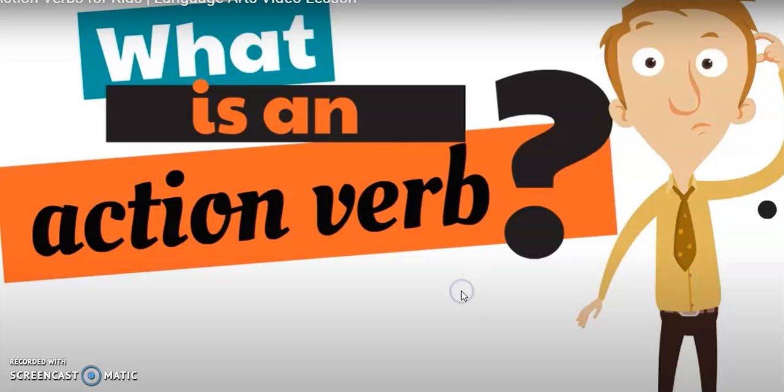Okay, so what is an action verb? Ahora sí, what is an action verb? Ahora sí, ¿qué es un verbo acción? Ya sabemos que es un noun, que es un nombre, que hace referencia a person, place or thing. Ya saben que el noun hace referencia a una persona, a un lugar, a una cosa. Ahora tenemos que tener claro qué es un action verb, qué es el verbo acción.